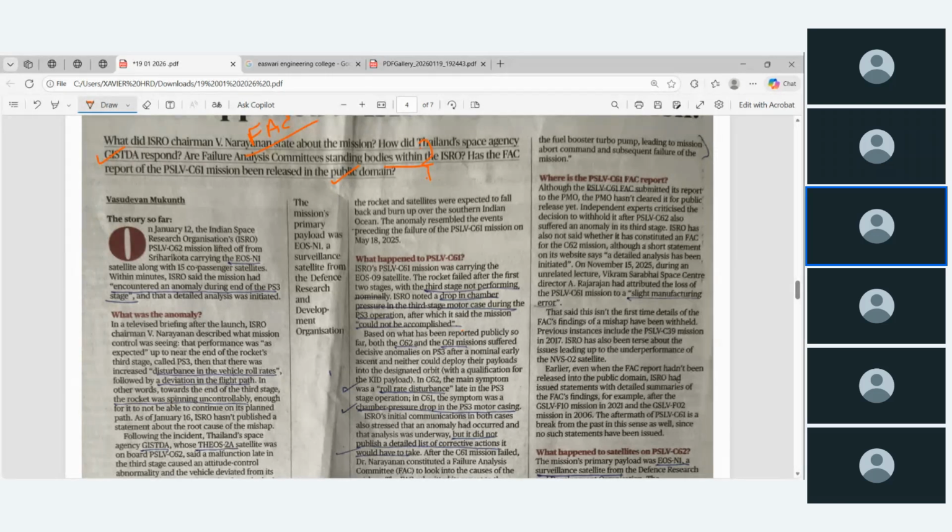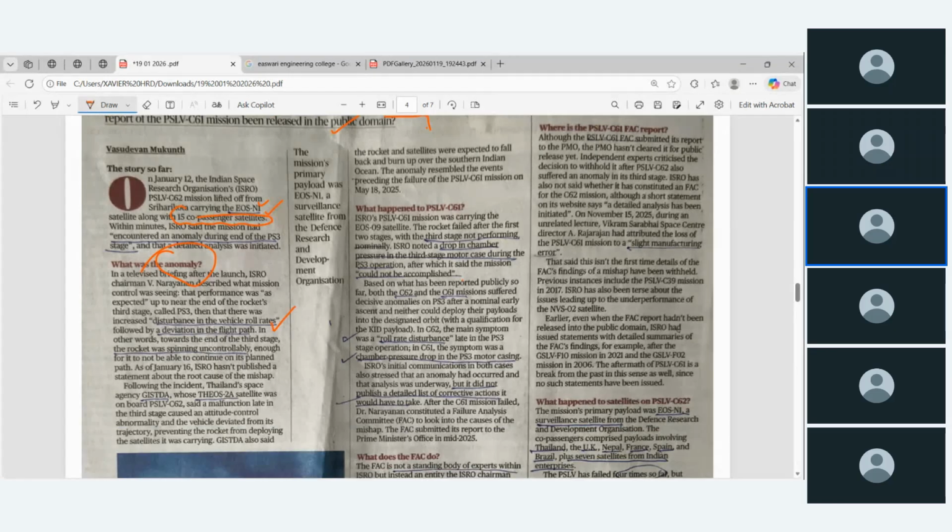So now the Sriharikota launch, carrying the Earth observation satellite N1 along with 15 co-passenger satellites, encountered an anomaly during the end of the third stage. Anomaly, now something unusual happened. Okay, abnormal thing happened. So what was the anomaly? An abnormal thing means the disturbance in the vehicle roll rates followed by a deviation in the flight path. This is what the previous news we saw now.